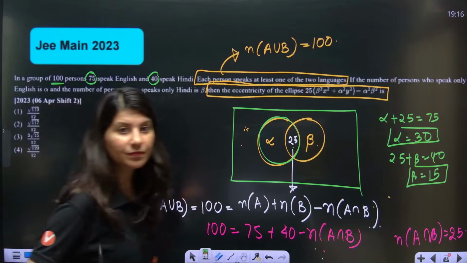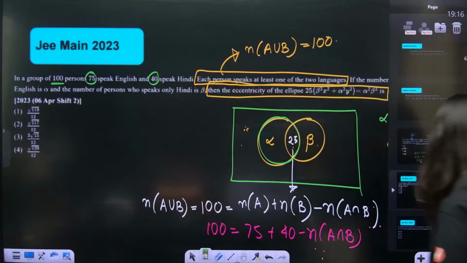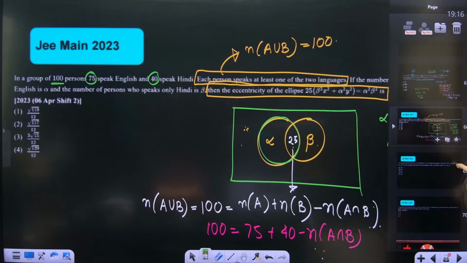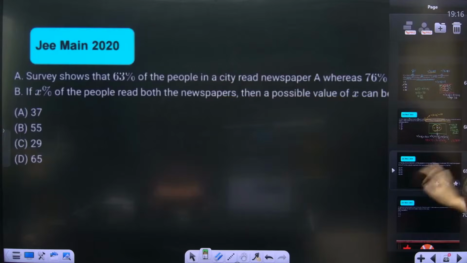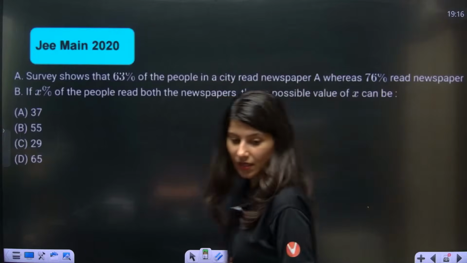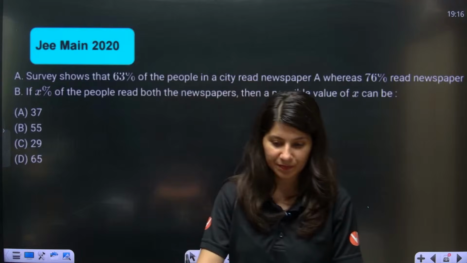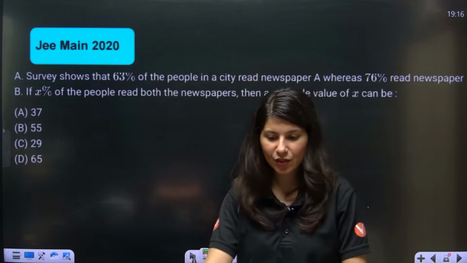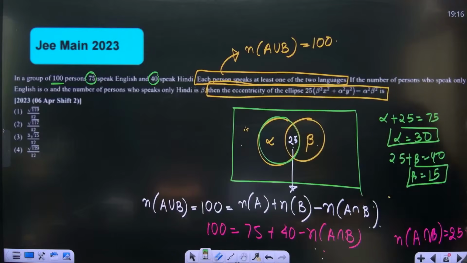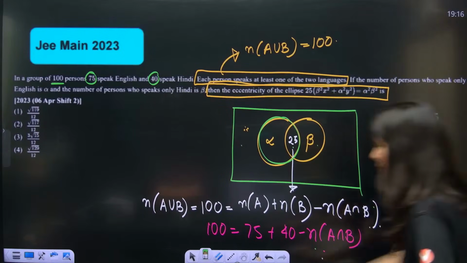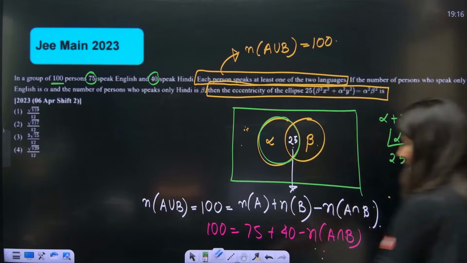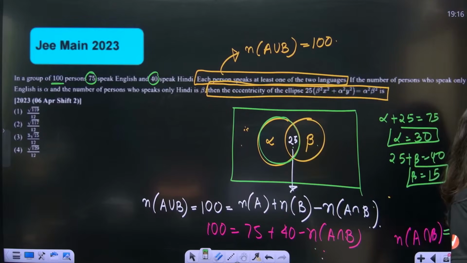All right. Another question on your screen. Are we up for it? This is also a very good question. A intersection B is 15. Is it 15? Oh, yes, it is 15. Sorry, my bad. If it is 15, I think the whole scenario will get changed, no?